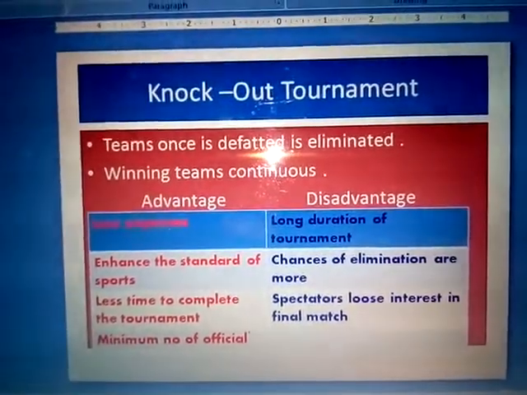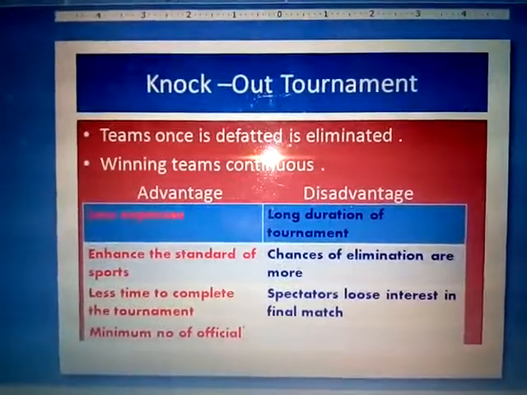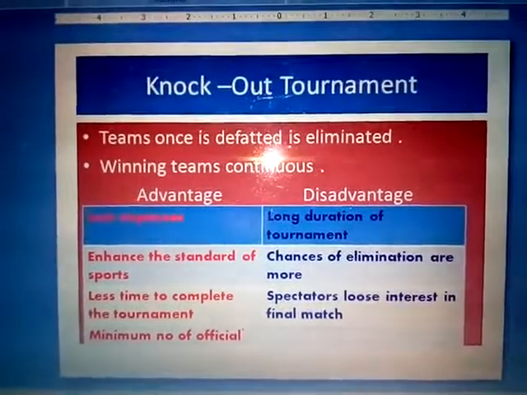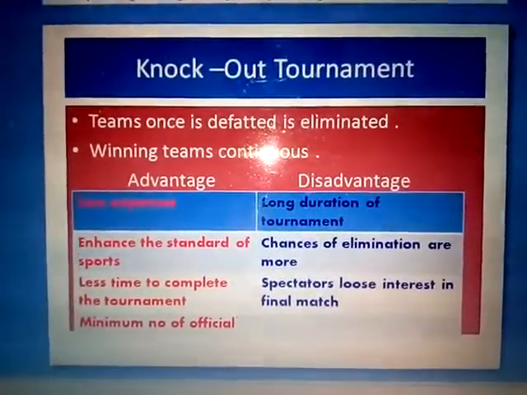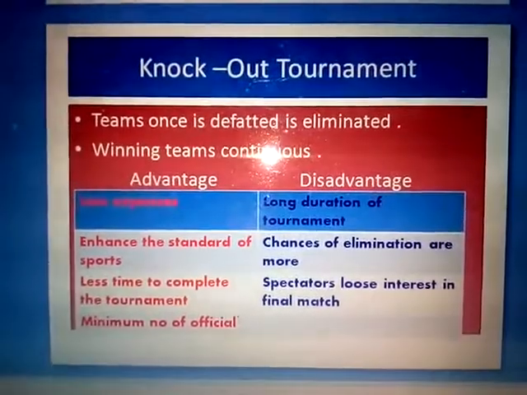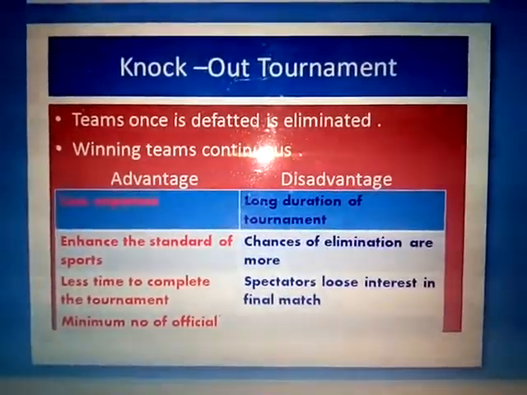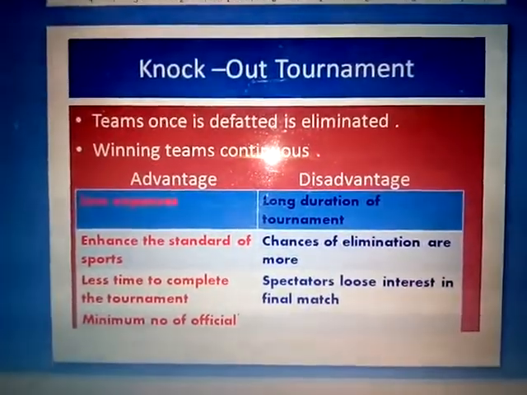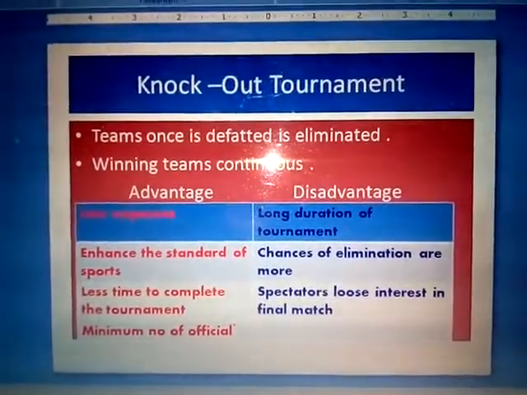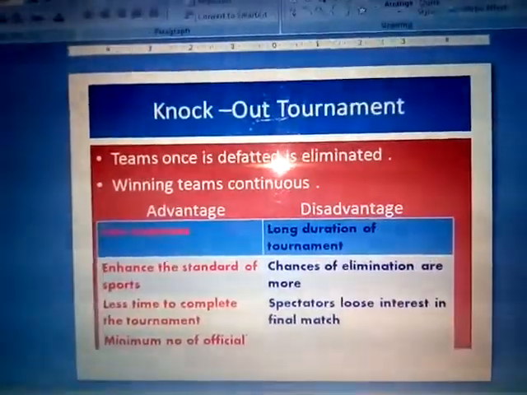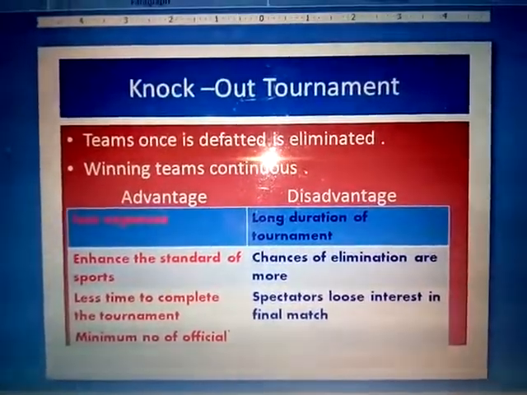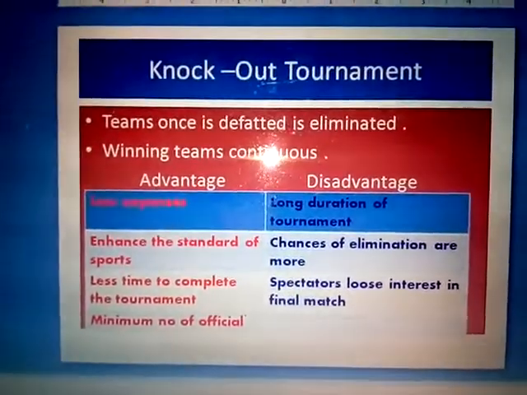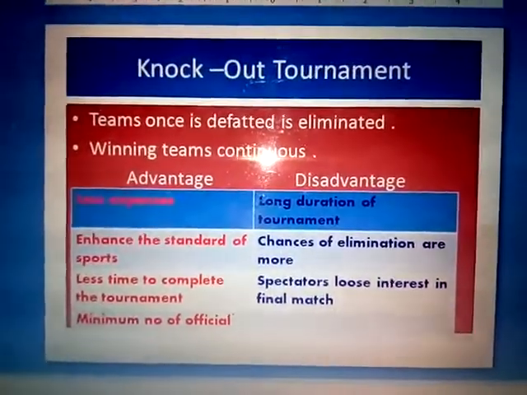Now the next point is the minimum number of officials. As we know, if the number of matches is less, the number of officials is also less, or we are able to manage in one court or one stadium. So if there is a league tournament, the venue will be different because the number of matches is more. In the knockout tournament, the number of matches is less, so the officials can manage very easily, the number of days will be very less, and the officials are also very few to conduct the tournament.